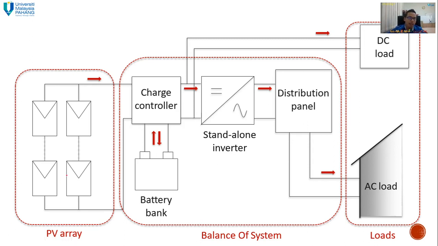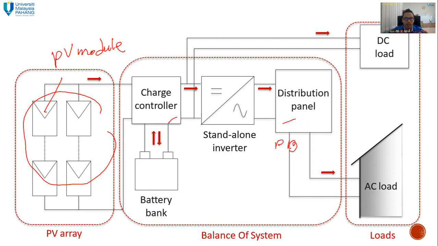Here we have a symbol for the PV array. A PV array is a combination of several PV modules. This is the PV module: 1, 2, 3, 4 PV modules. The PV modules form the PV array. Next, we have the second part, which we call the balance of system. Balance of system is everything other than the PV array, loads, and so on. Here we also have the inverter, charge controller, distribution panel, or maybe the DB, distribution board, and the fuse. So it's all about the balance of system.